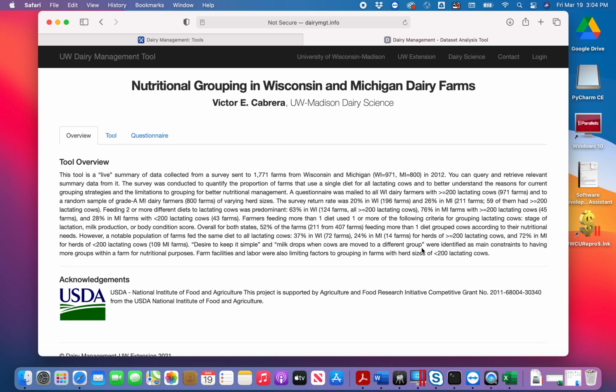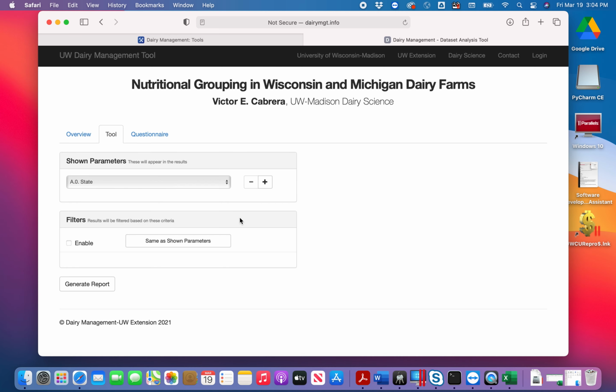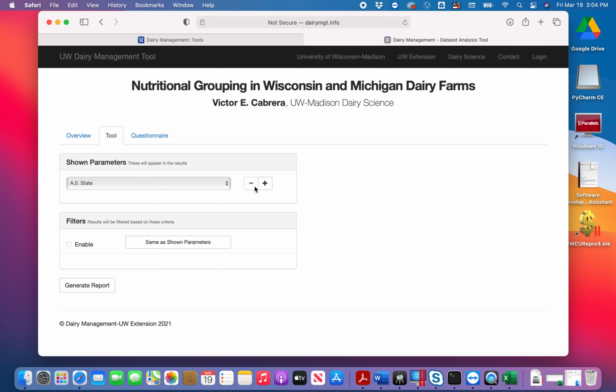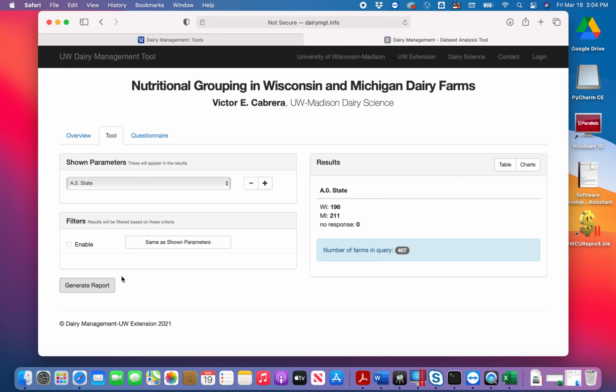The overview section contains some of the key take-home messages found with the survey, and the questionnaire section shows the questionnaire exactly how it was mailed. In the Tools section, the user can select as many desired parameters as wanted by clicking on the plus sign and then clicking Generate Report. By default, the question A0 is selected. If the user does not change anything and generates a report, it will show the number of responses by state, 196 in Wisconsin and 211 in Michigan, in a tabular form.